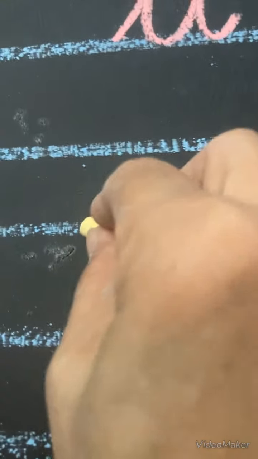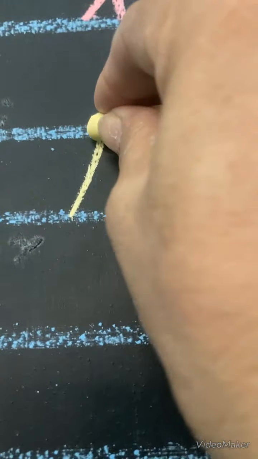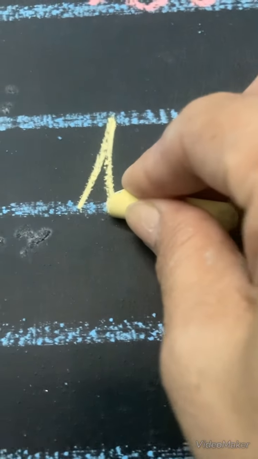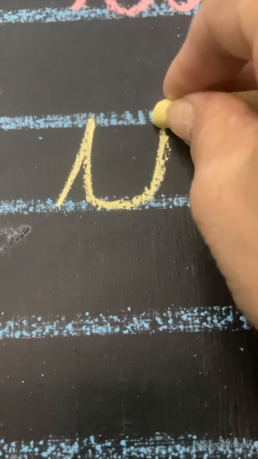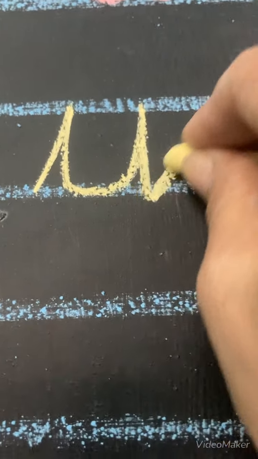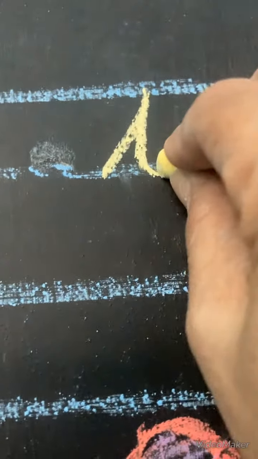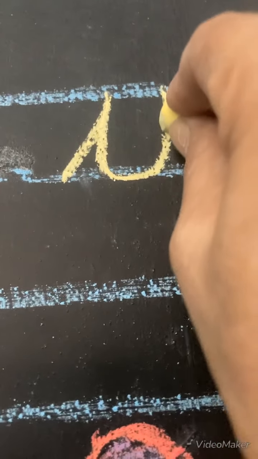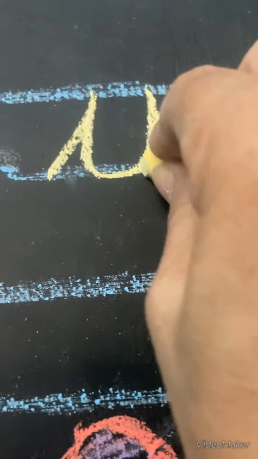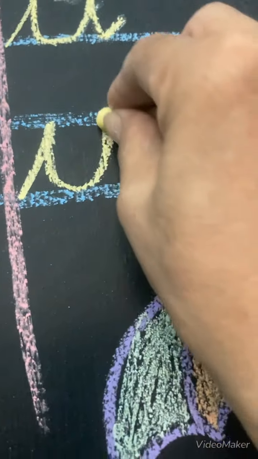Very easy to write. Slanting line upwards, standing down. Make a curve, go upwards, downwards and a flick. Slanting line upwards, standing down. Make a curve, go upwards in a standing form and make a flick. Very easy to write. Let's write a little faster.